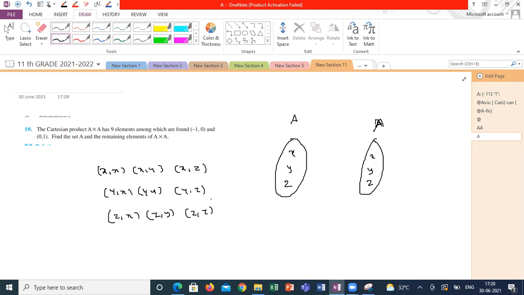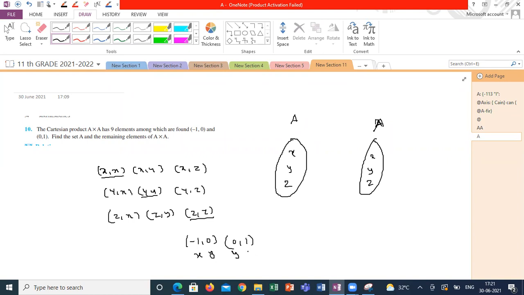Suppose out of all these 9, I know 2 ordered pairs. You can choose any 2 ordered pairs and equate to this. I can't choose these things freely, correct? I have to choose the first ordered pair. Suppose I am deciding this is X and this is Y, what will happen? So already you defined X is -1 and Y is 0.